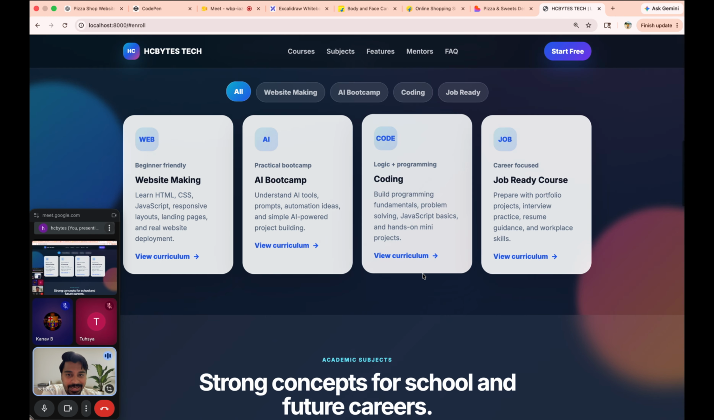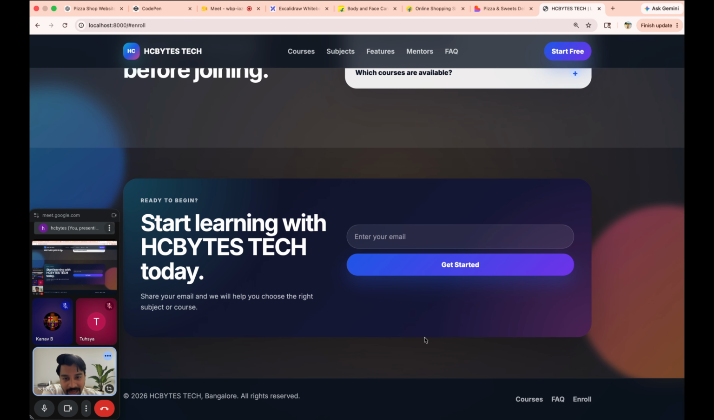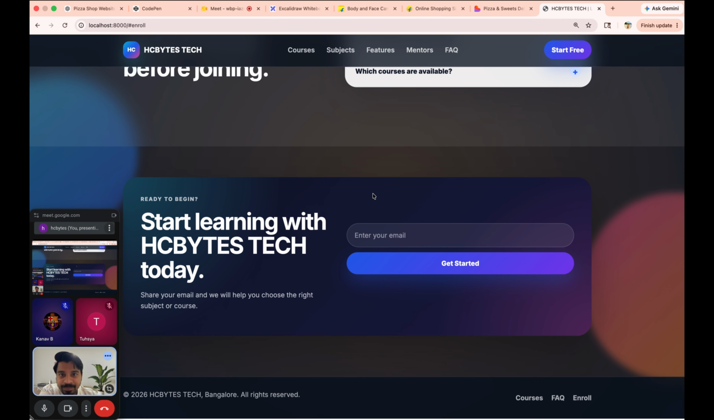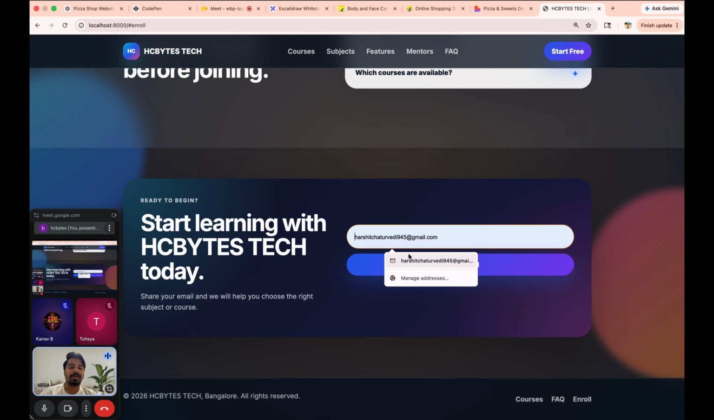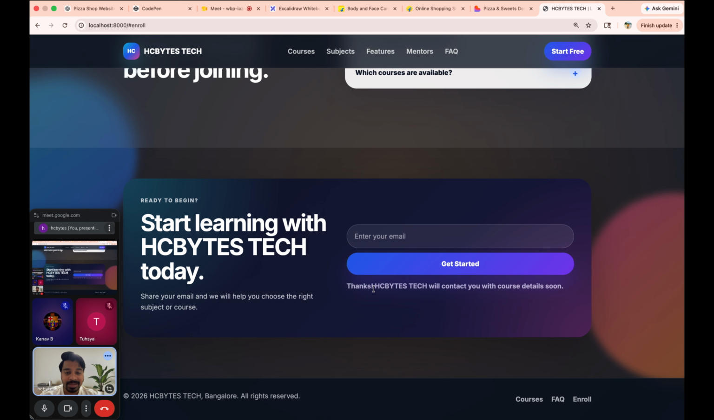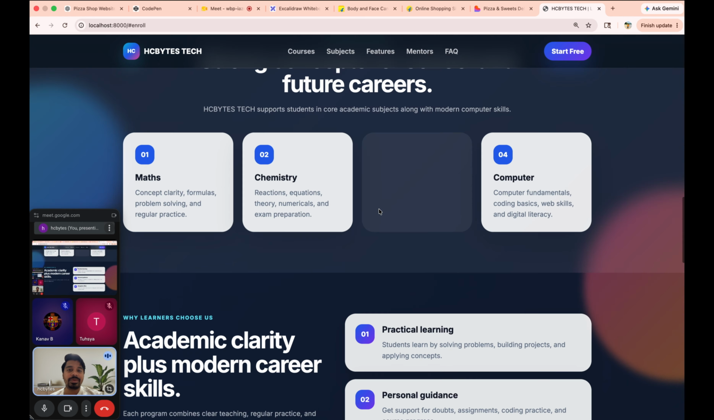If I click inquiry now, what happens? Now it will directly come here and ask me to enter my email, then get started. Let's see what happens. If I enter my email, it says thanks, HT BYTES will contact you with course details soon. That means some data is going to the database, it is saved in the database. Right now we didn't learn about databases, and that is another big topic. So right now we are learning how to create these things.